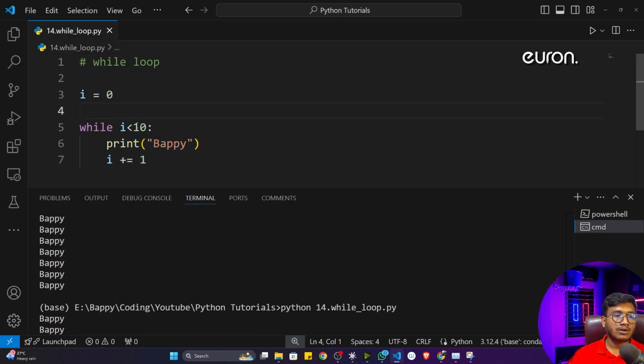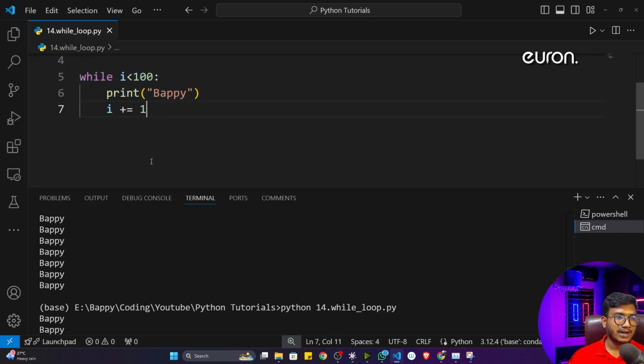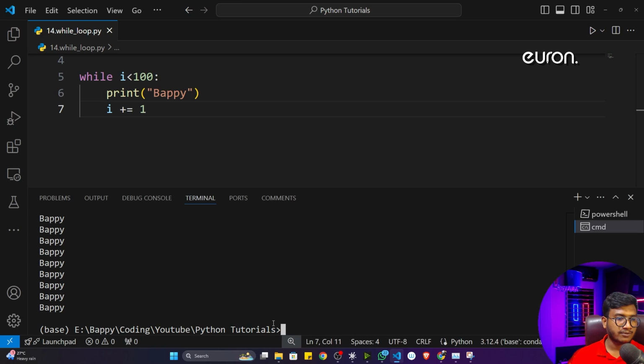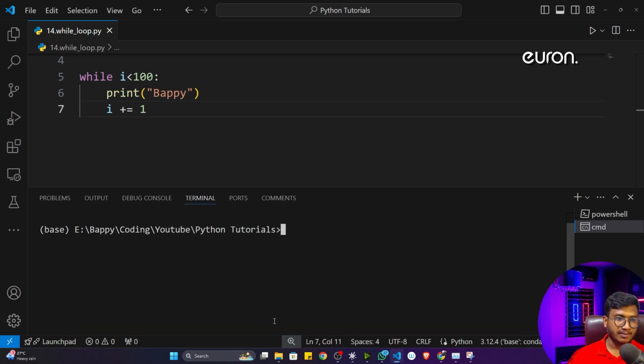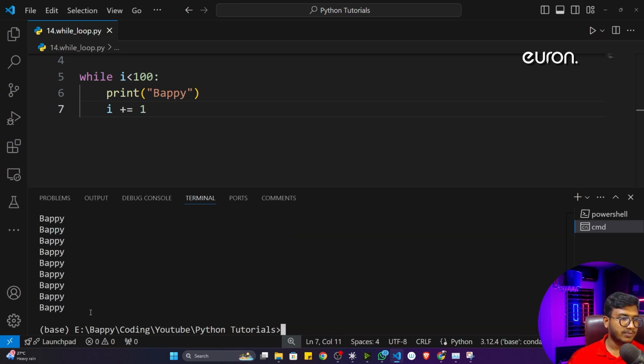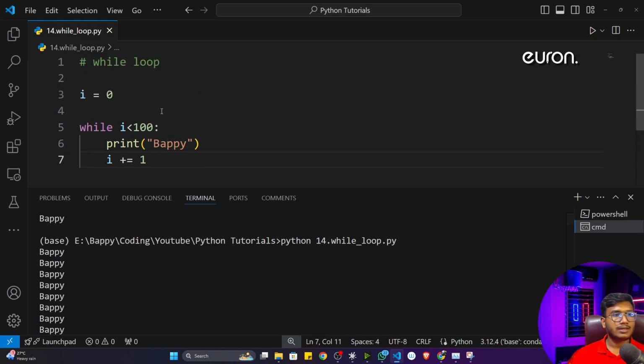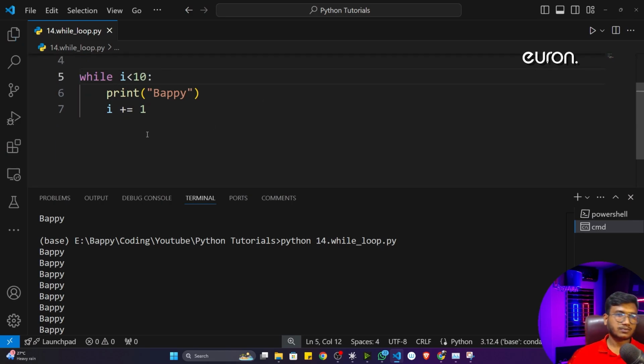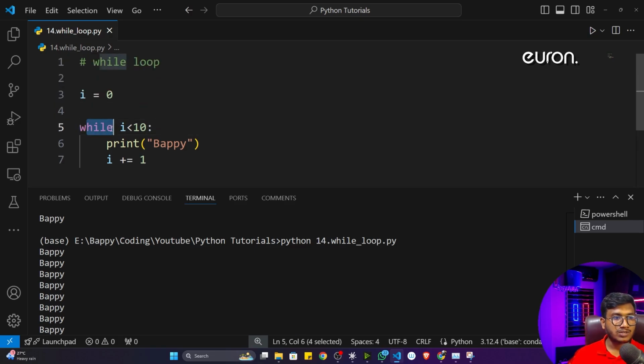So not only 10 times, I can also print my name 100 times only using these 3 lines of code. Instead of writing 100 times, only using these 3 lines of code, I can print my name 100 times. Let me show you. See, if I execute my program now, it will print 100 times. Yeah, so I'll only keep 10 times. Fine. So this is called looping inside Python, and this is the loop actually we are using. This is called while loop, and this is the syntax of while loop.